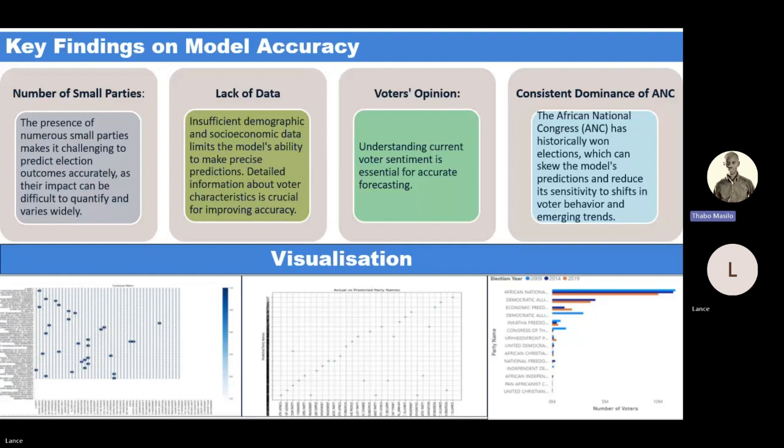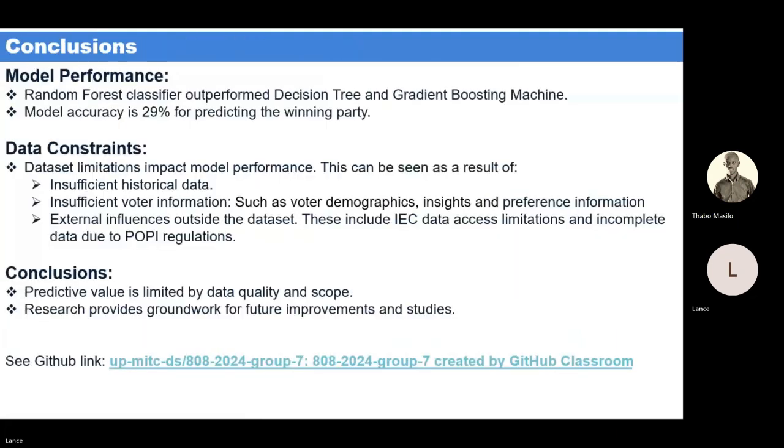The third one is the number of voters for the last 3 elections. Although the ANC has dominated as the winning party, the number of voters has declined in the most recent elections. This decline could be attributed to various factors, including the rise of new parties that split from the ANC and other influencing elements. The MK party serves as evidence supporting this statement.